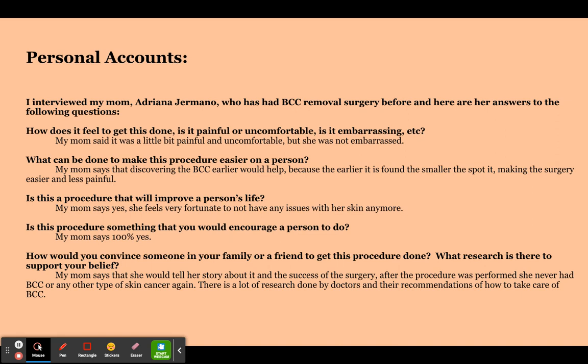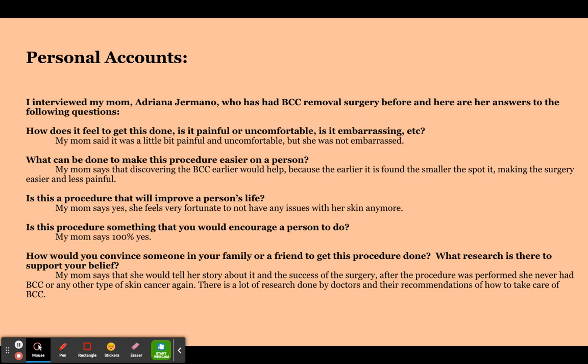Personal accounts. For this, I interviewed my mom, Adriana Germano, who has had BCC removal surgery before, and here are her answers to the following questions. How does it feel to get this done? Is it painful or uncomfortable? Is it embarrassing? My mom said it was a little bit painful and uncomfortable, but she was not embarrassed.